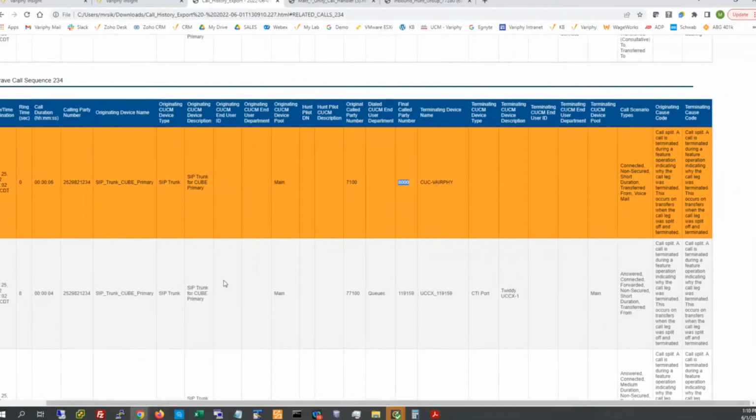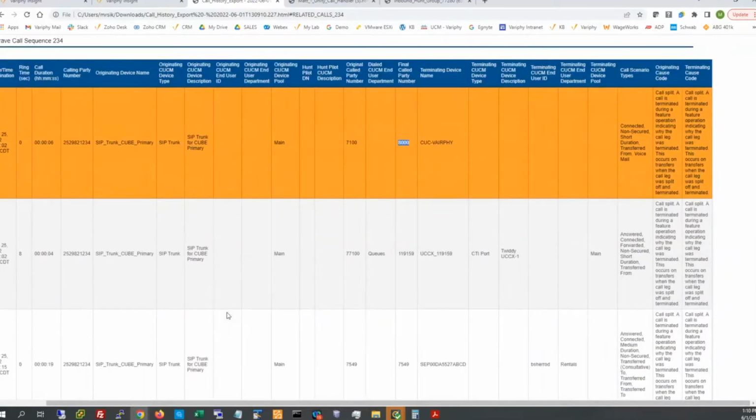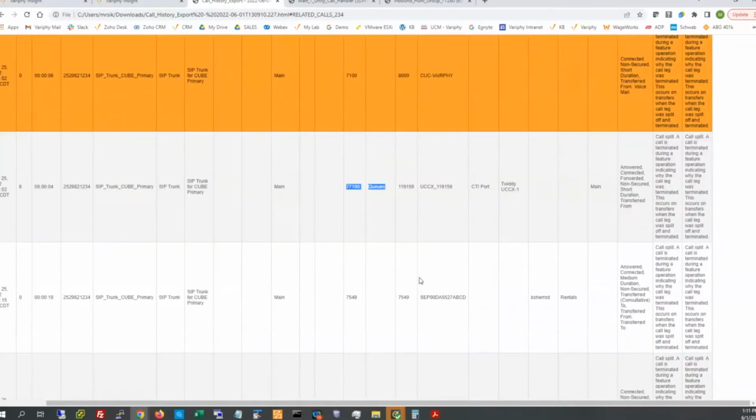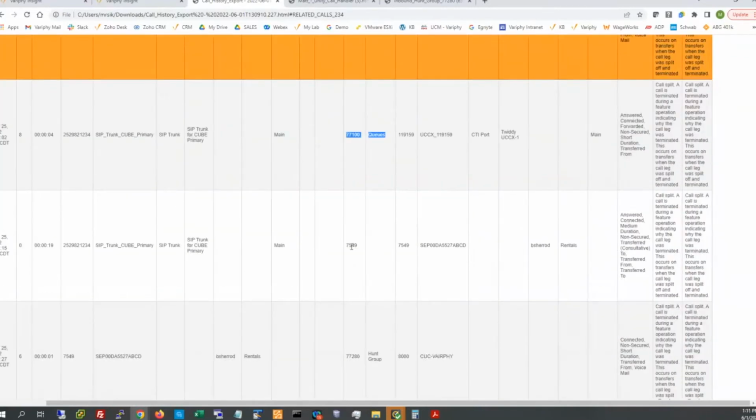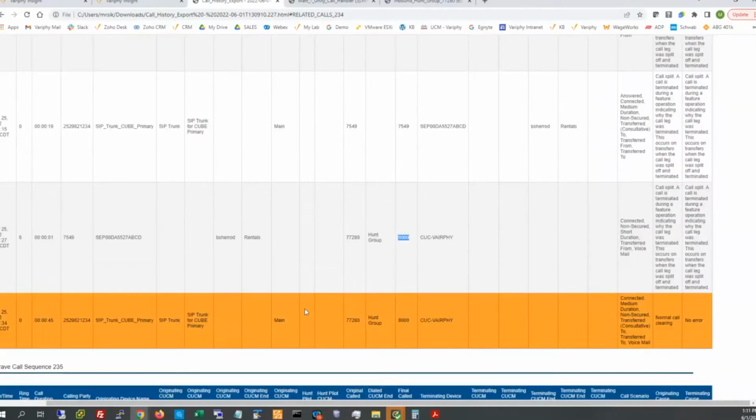From there, we can see subsequent legs. This caller was then presented over to our contact center, probably on a Contact Center Express trigger on that 77100. We'll be using those later as well. We can follow it all the way down, and see that someone in rentals picked up this call for 19 seconds or so, but then tried to transfer it over to the 77280, which I know is a Hunt Pilot, but it wasn't answered, and it was picked up by Unity for a second. Then from there was a 45-second connection between this external party and my Unity handler.